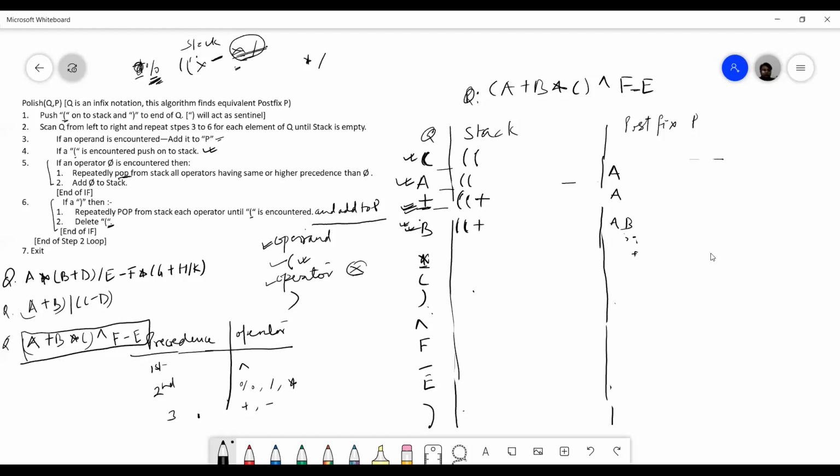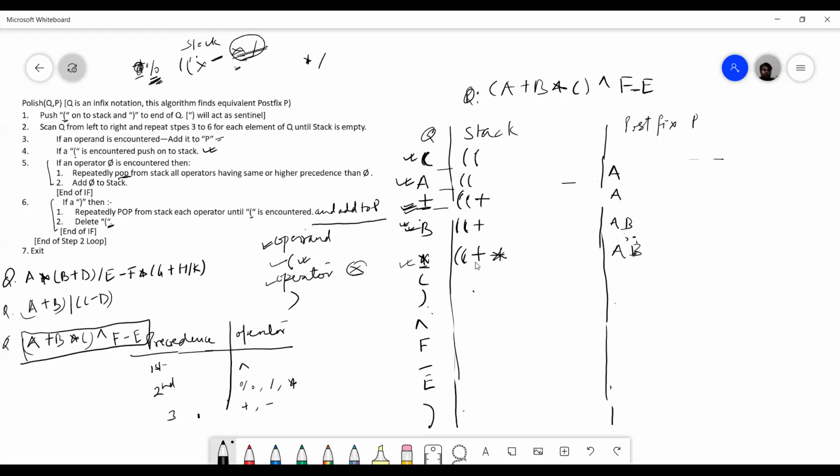So again I got an operator here. So what I will check? I will check whether on the stack, this is my stack, there is any operator which is having a higher precedence than multiplication or same precedence. तो यहाँ कोई operator है ऐसा whose precedence is greater than multiplication? No, sir. Or whose precedence is same as multiplication? No, sir. So I will do nothing. I will just add multiplication here. Simple. And AB remains here.